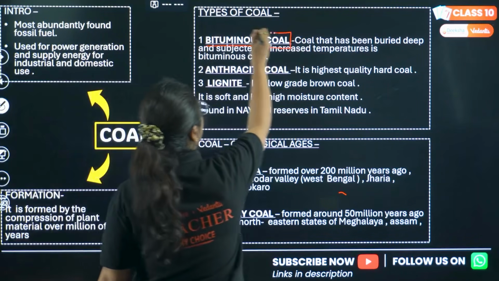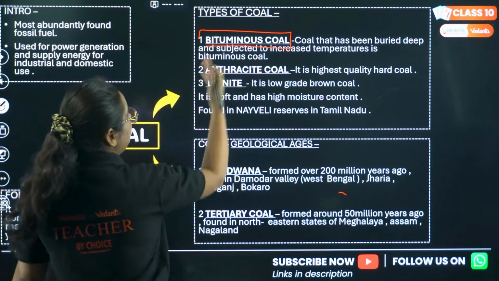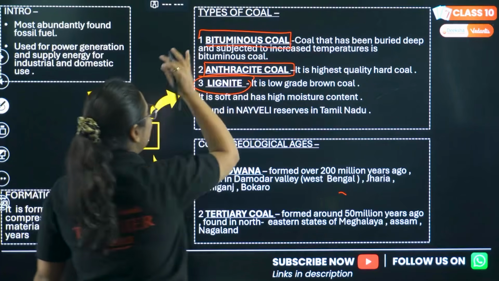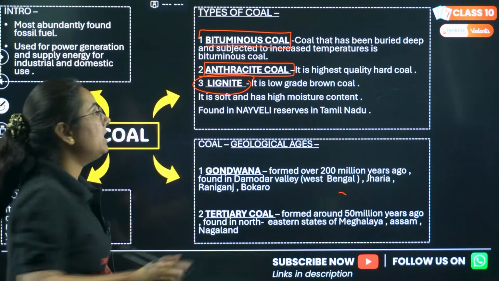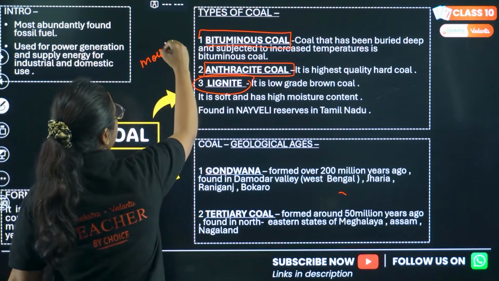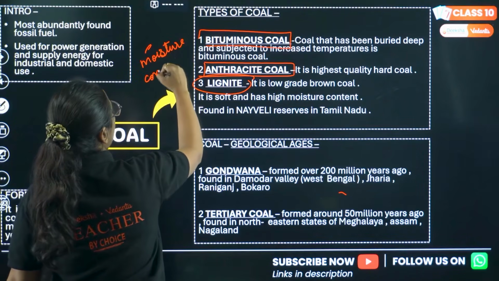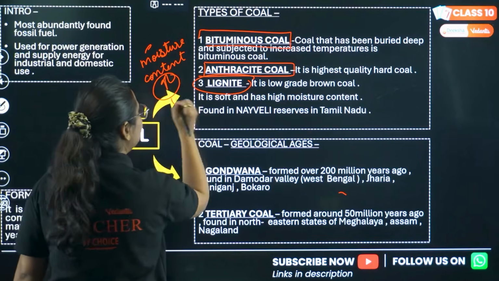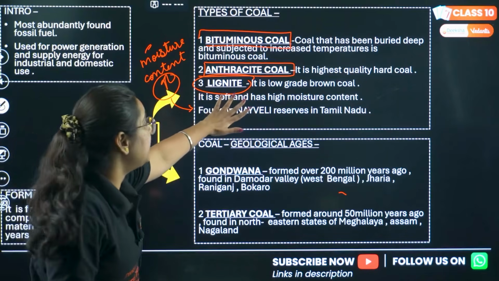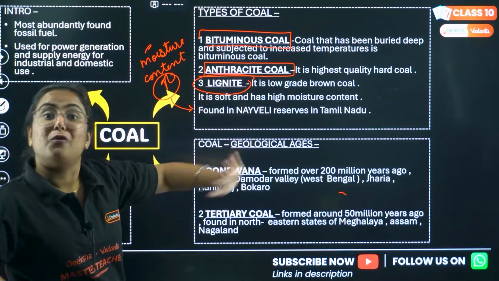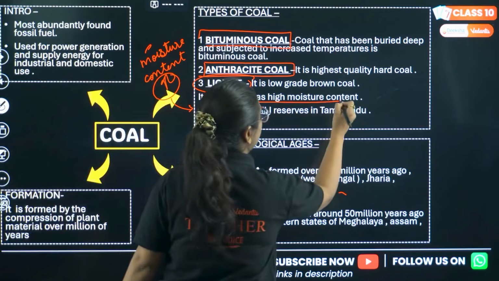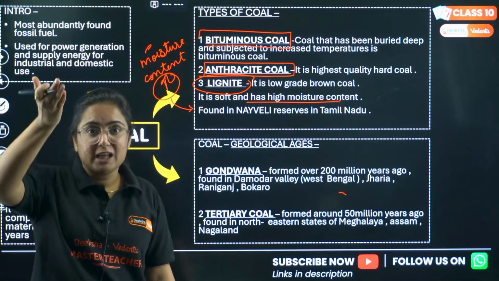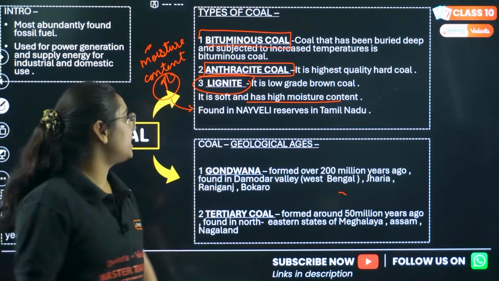The first one is bituminous coal. After bituminous we have anthracite coal and lignite coal. Basically the difference in the type of coal is because of the moisture content in it. Pay attention, the more the moisture is, the lower the quality of coal will be. And lignite is a low-grade brown coal. Why? Because it has high moisture content. It is very common sense. Whenever there is high moisture, the burning capacity reduces.